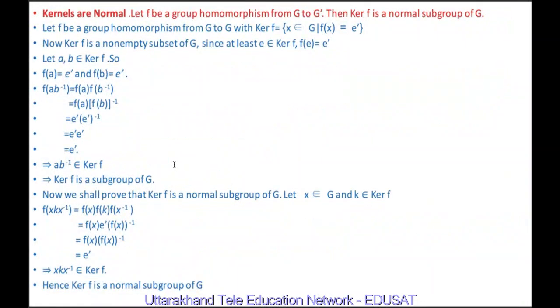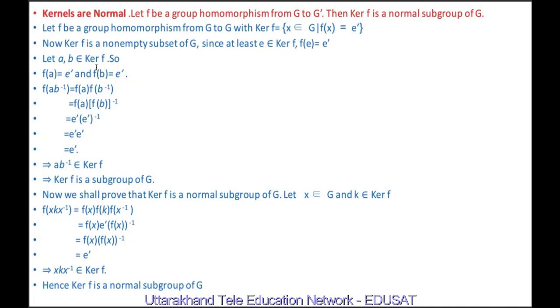Now the next result is that kernels are normal. It means if F is a group homomorphism from G to G dash, then the kernel of F is a normal subgroup of G. Let F be a group homomorphism from G to G dash with kernel F equal to the set of X belonging to G such that F of X is equal to E dash. This is the definition of kernel. Now the kernel of F is a non-empty subset of G since at least E belongs to the kernel of F, as F of E equals E dash.